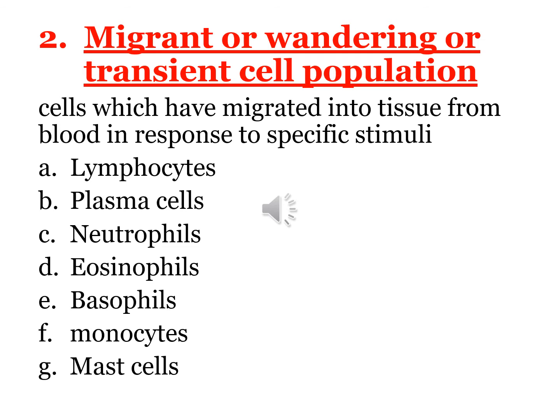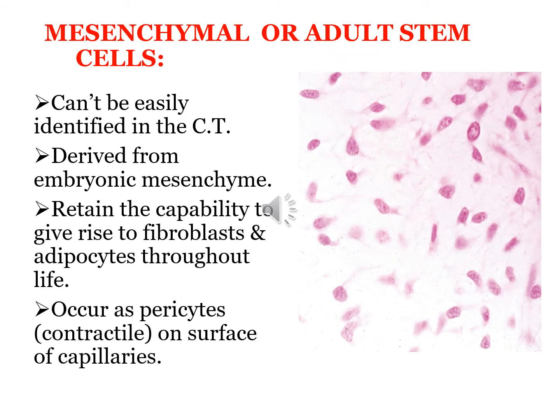So the next variety is the migrant cells, temporary cells, or transient cells, wandering cells. These, as the name indicates, enter or migrate into the connective tissue from blood in response to a specific stimulus. They are not permanently residing in the tissue, but they enter the connective tissue under certain circumstances. And these include your plasma cells, lymphocytes, neutrophils, eosinophils, inflammatory cells, basophils, monocytes, and mast cells. Now we are going to discuss each cell individually.